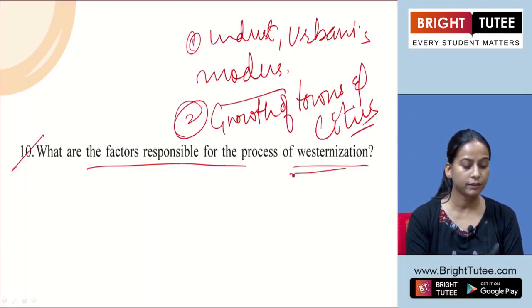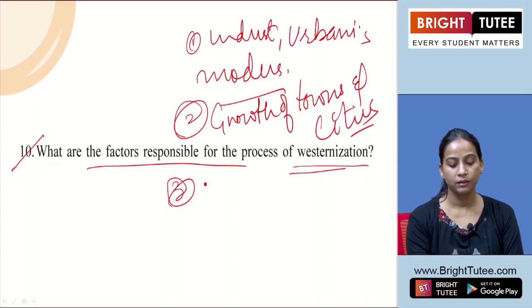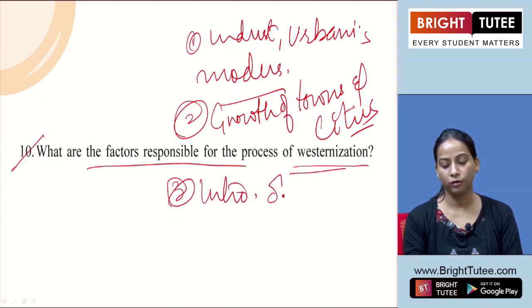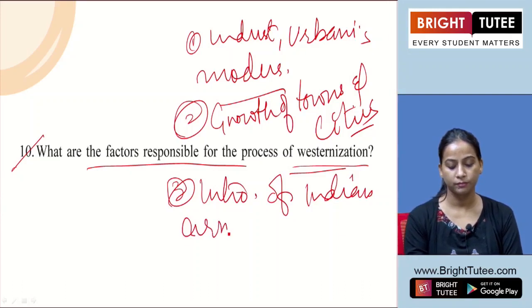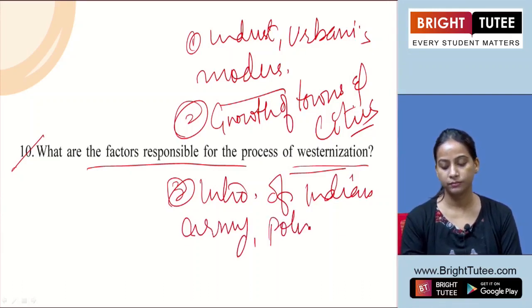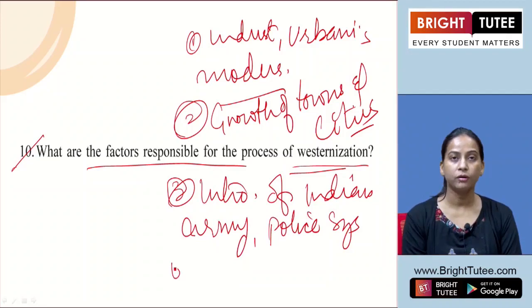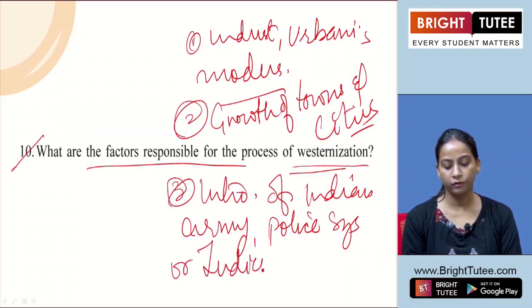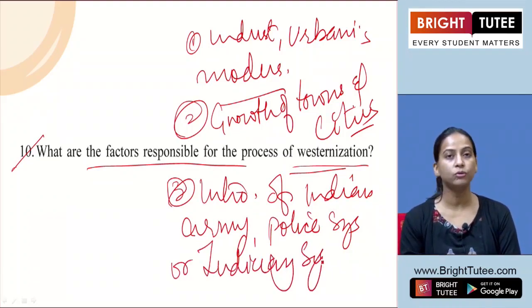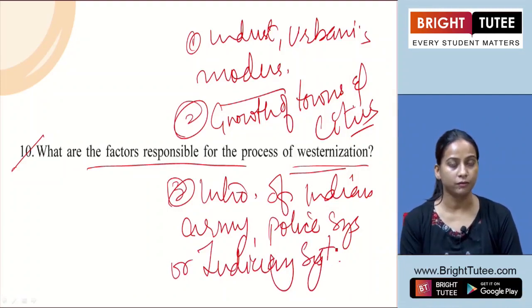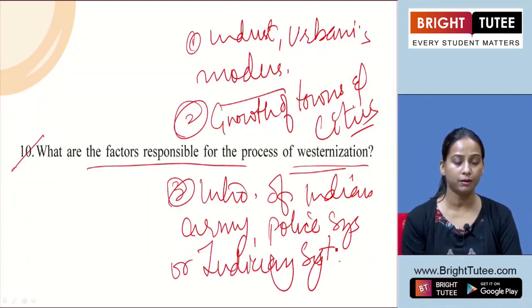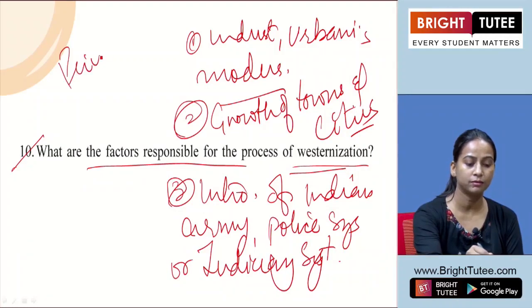Then the third one, we can say, the third can be mentioned here, introduction of Indian Army, police system or judiciary system also led to emergence of Westernization. So same way we have to mention the printing press also can be the important factor.